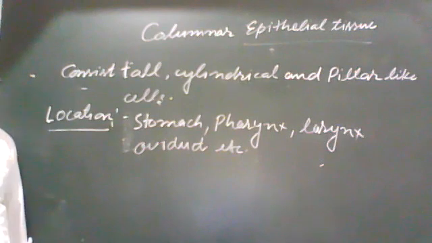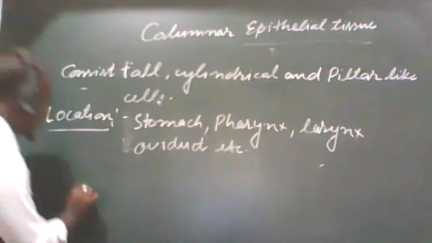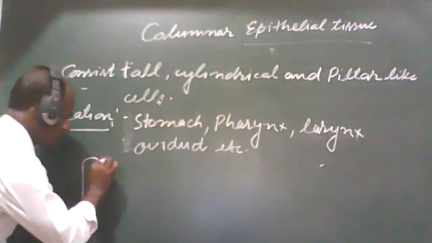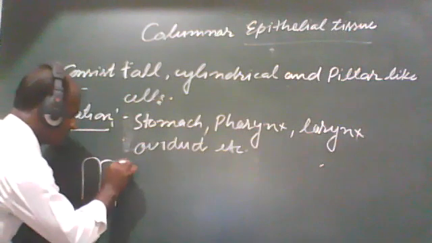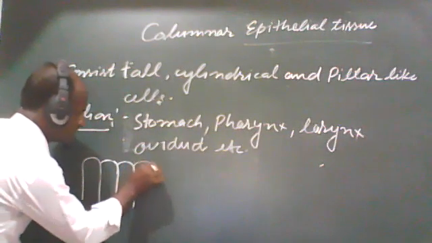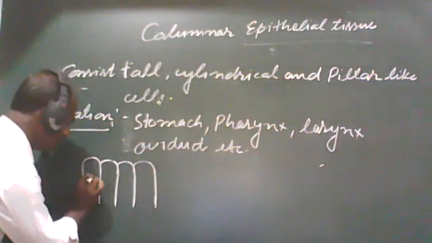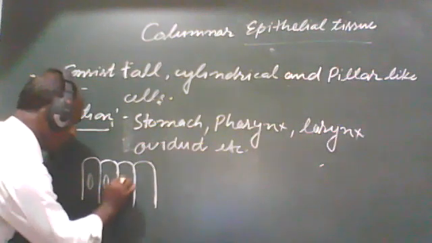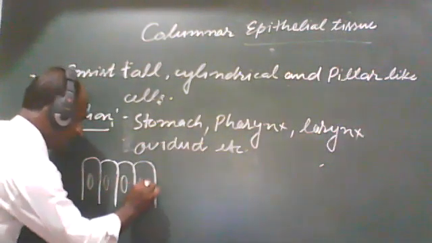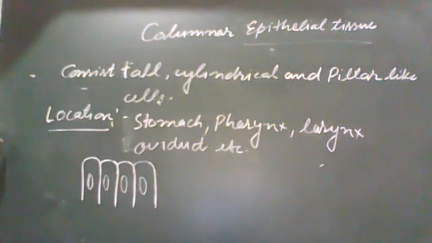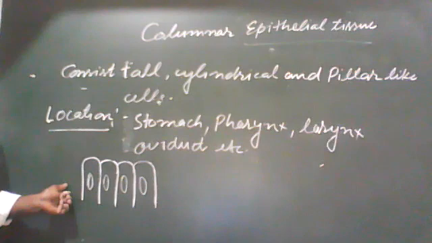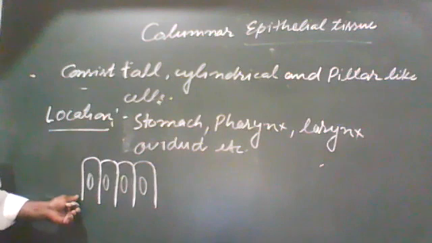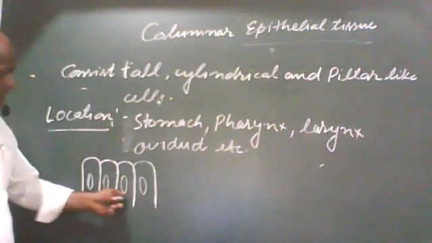If you see the structure of columnar epithelium, then it will be a pillar-like structure in the same position. The nucleus present in the cell is also in an elongated position. We discussed the nucleus of cuboidal, that it was round, but in the case of columnar epithelium, the nucleus is elongated.